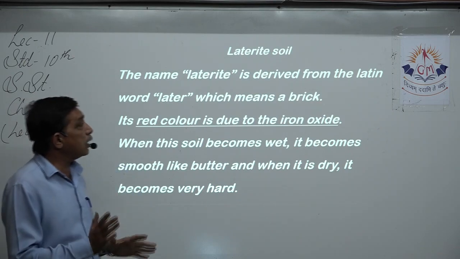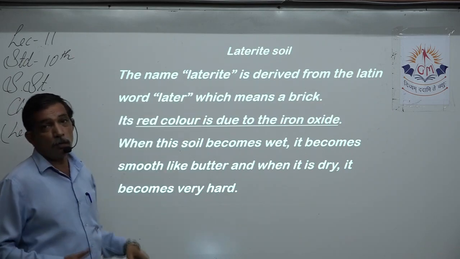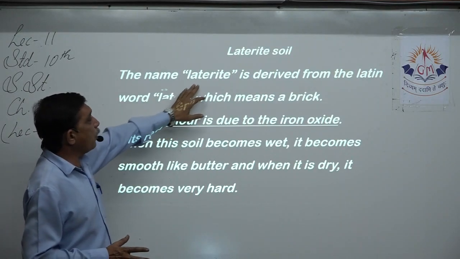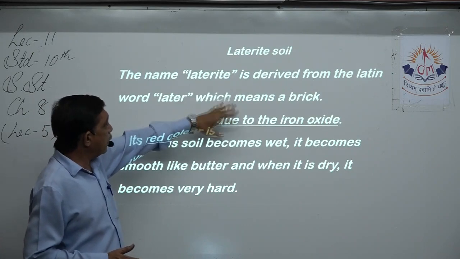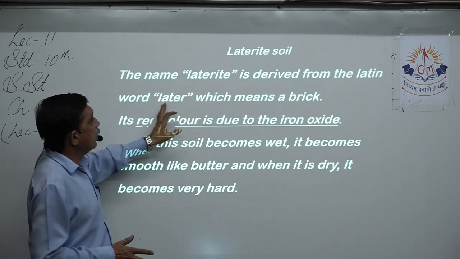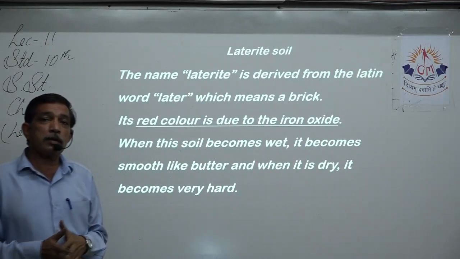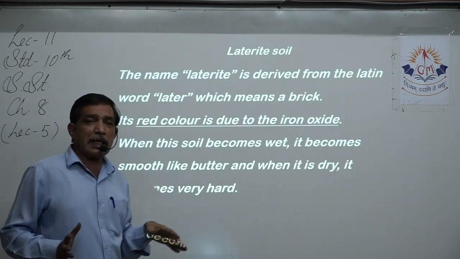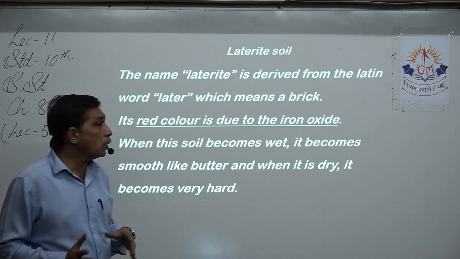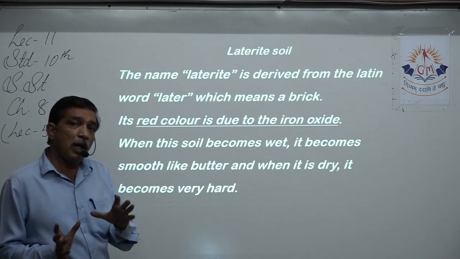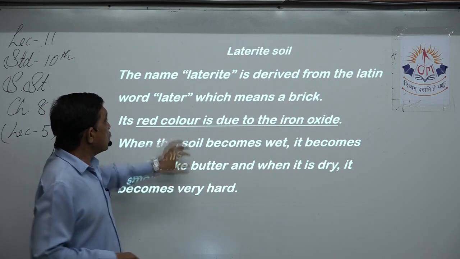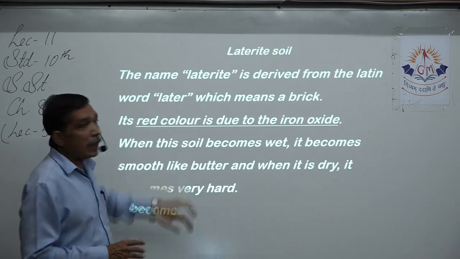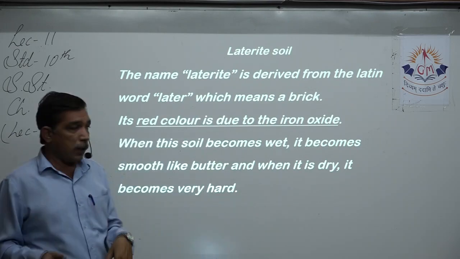Now what is the meaning of laterite? The word is taken from Latin. It is broken up into 2 parts, later and ite. Later means a brick. We know a brick is brownish, reddish in color. Just like a brick, you can find a slab also of laterite rock. So it can be of a brick shape, or you can also turn it into a slab. So the name laterite is derived from the Latin word later, which means a brick.